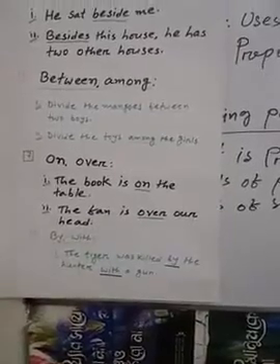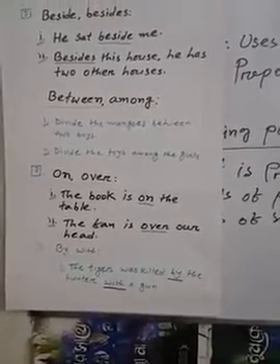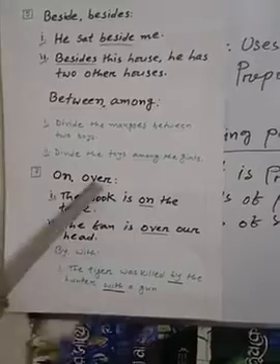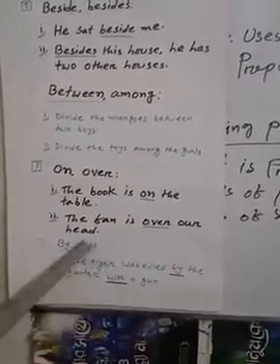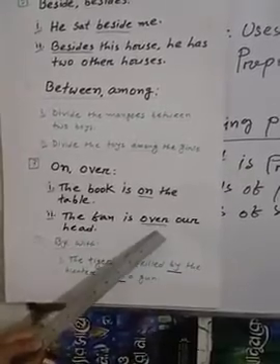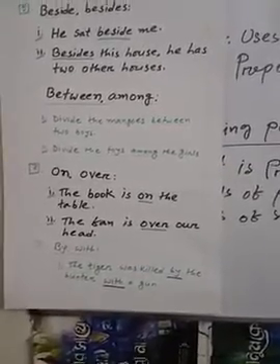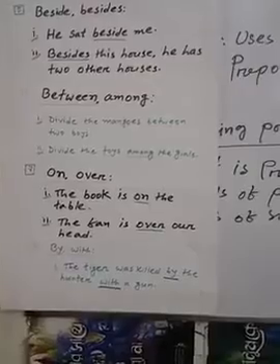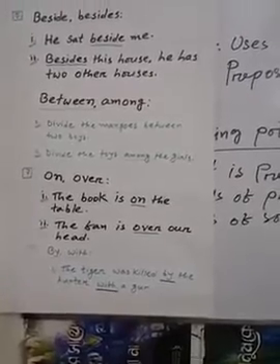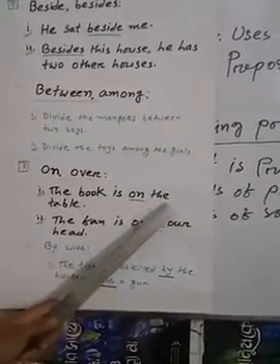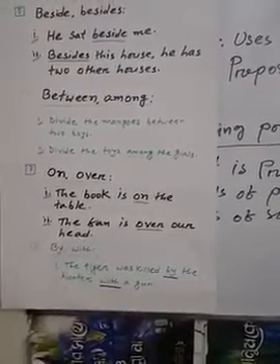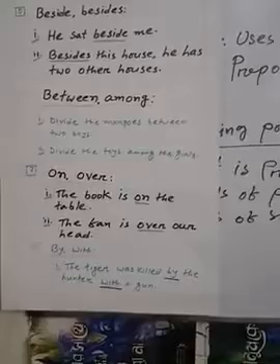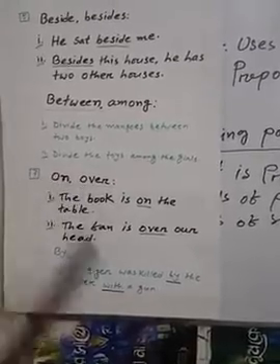That means the book is kept on the table. But over, see, the fan is over our head, without touching anything, we keep it over. In this way we can give examples: the pen is on the table, or the sky is over our head. In this way we can use on and over.